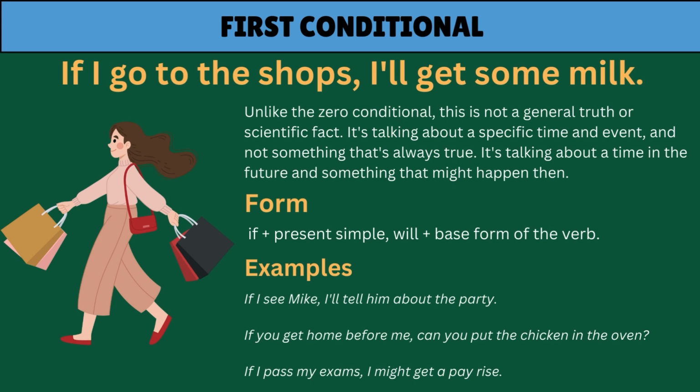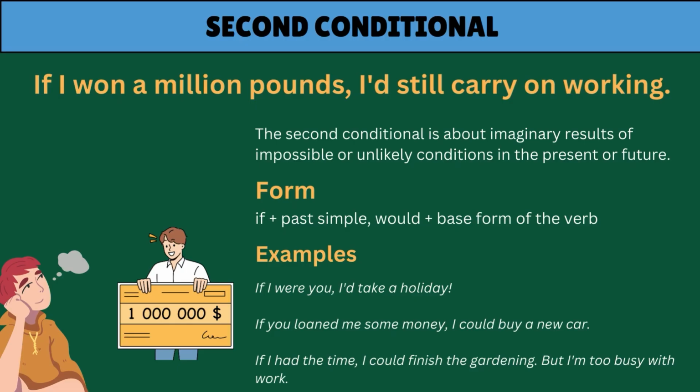Here are some examples. If I see Mike, I'll tell him about the party. If you get home before me, can you put the chicken in the oven? If I pass my exams, I might get a pay rise. If I won £1 million, I'd still carry on working. This is an example of a second conditional.